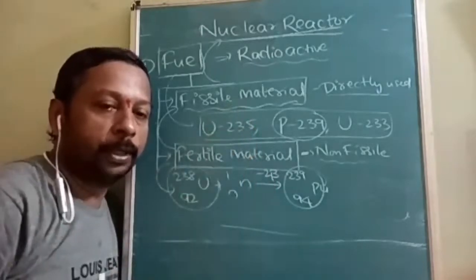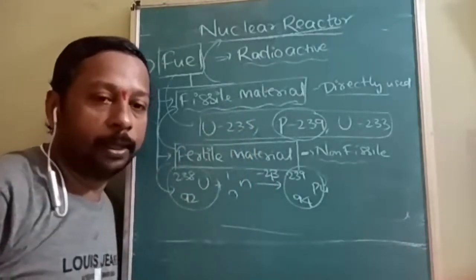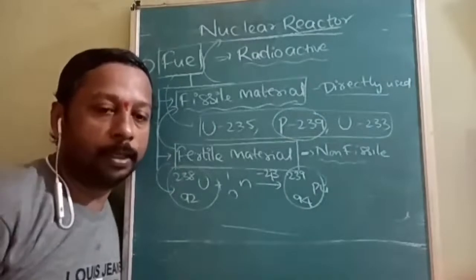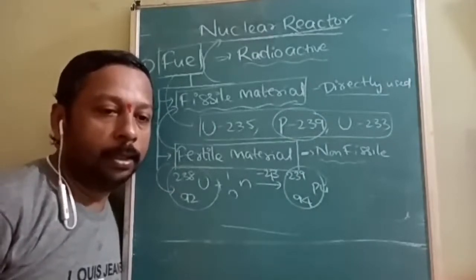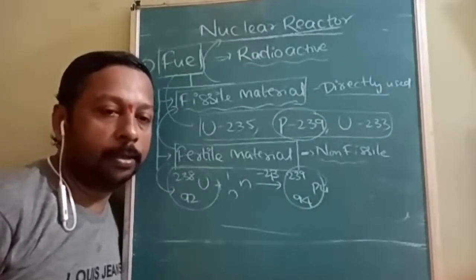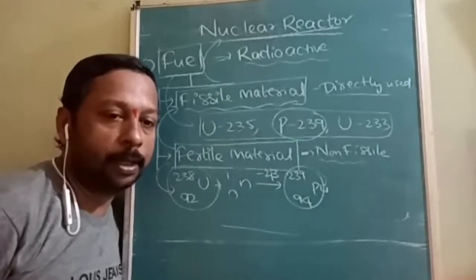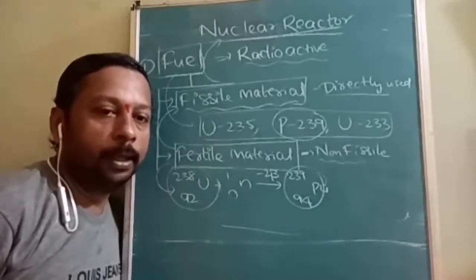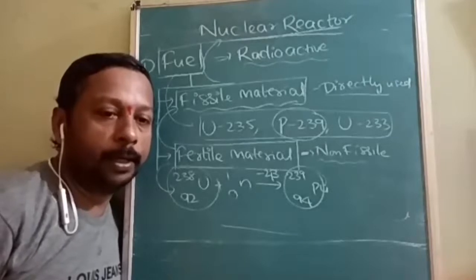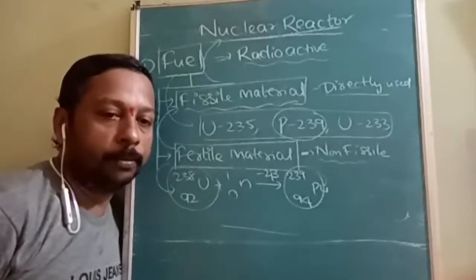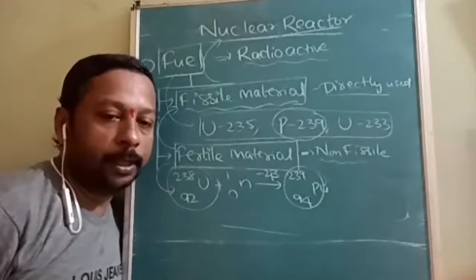Fuel: what is meant by fuel and what are the types of fuel? Is it understood? In the nuclear reactor, the radioactive substance is called a fuel, and these fuels are further divided into how many types? Two types: fissile material and fertile material.